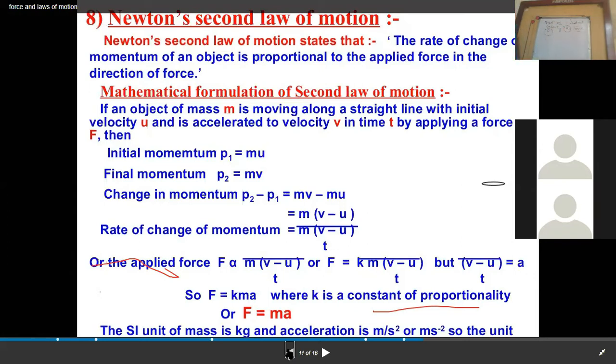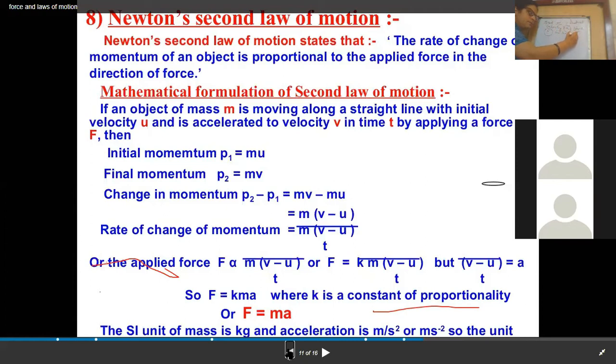Let us take the example of this ball. If it is in motion, let its initial velocity be u. To change its motion, I have to apply some force, and the velocity changes to v in time t.